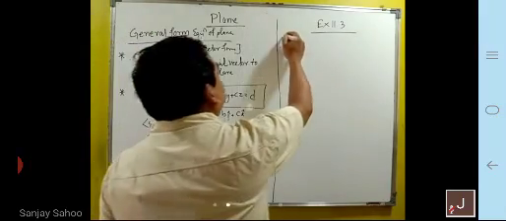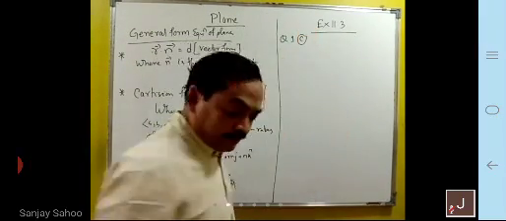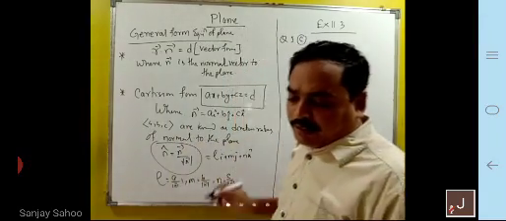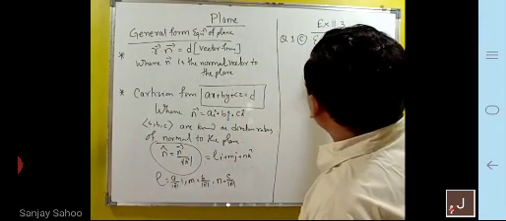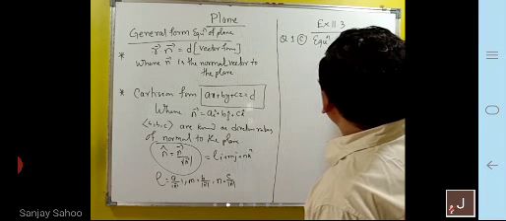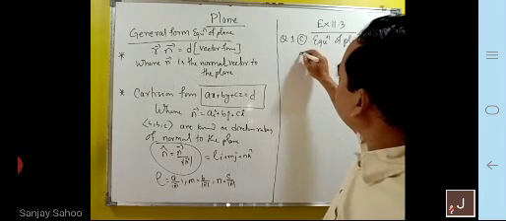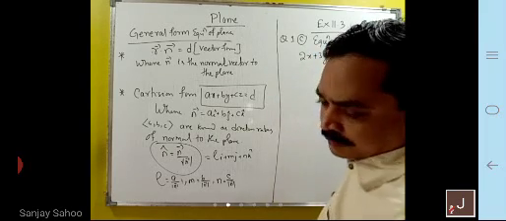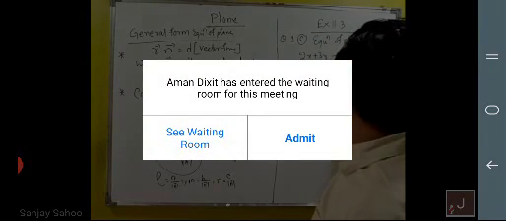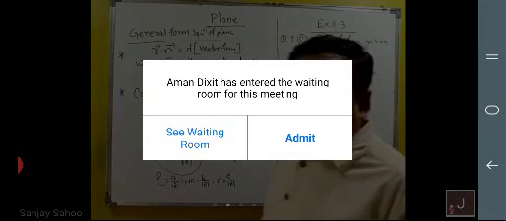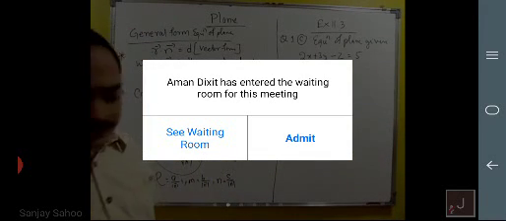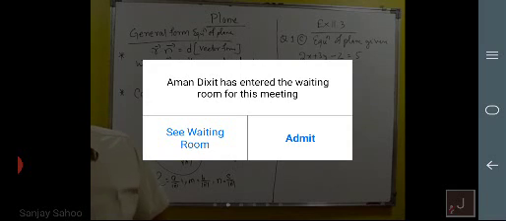The equation of the plane is given: 2x plus 3y minus z is equal to 5, and the question asks to determine the direction cosines of the normal to the plane and the perpendicular distance from the origin.